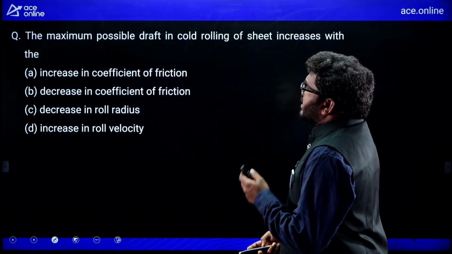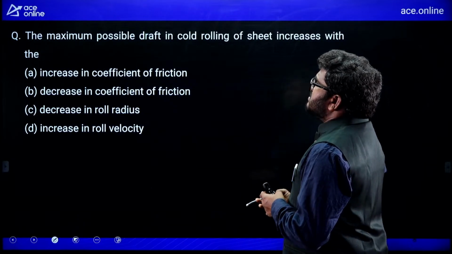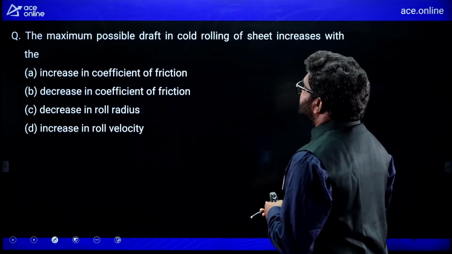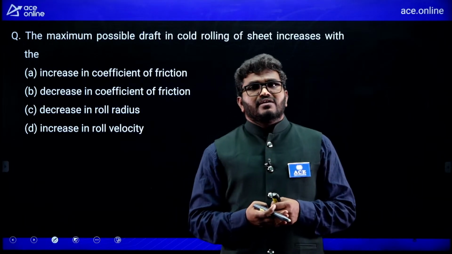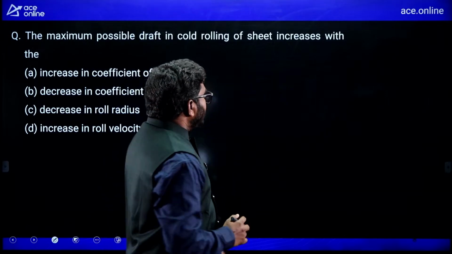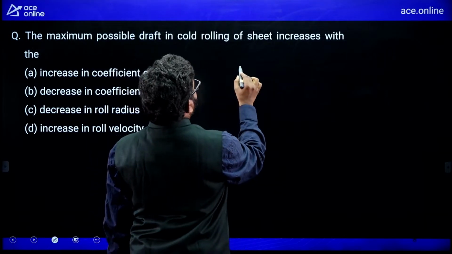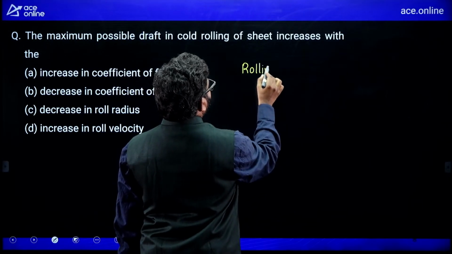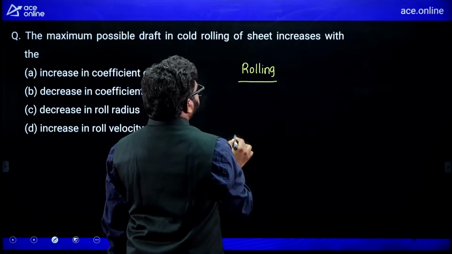Now, next, the maximum possible draft in cold rolling of sheet increases with. This question is related to rolling. Now see here, in rolling, maximum possible draft. What is the formula for maximum possible draft?